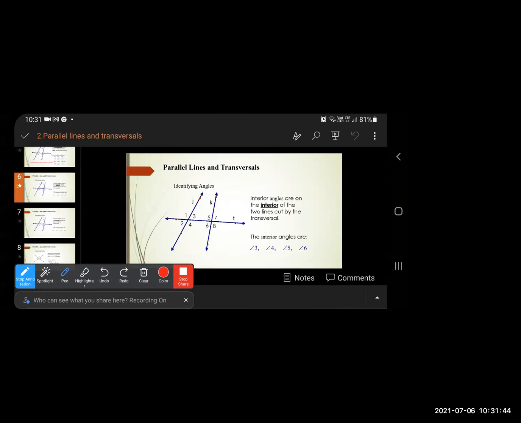Now exterior means what? जो बाहर रहते हैं. The exterior means what? दो लाइन के बाहर जो रहते हैं. तो कौन से एंगल है दो लाइन के बाहर? This 1, 2, 7, 8. So what are the angles which lie outside of the two lines, or exterior of the two lines?